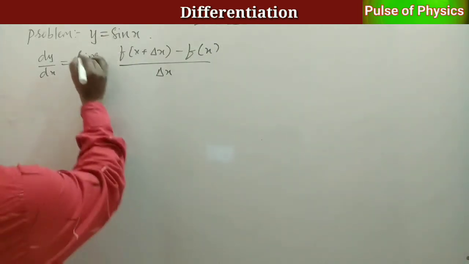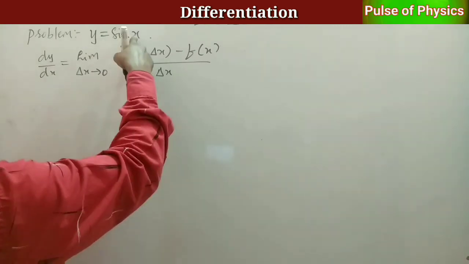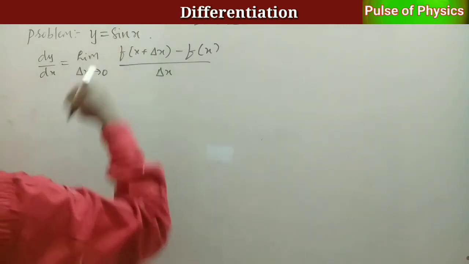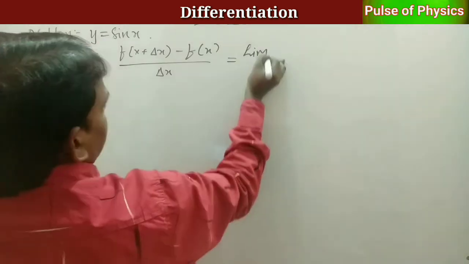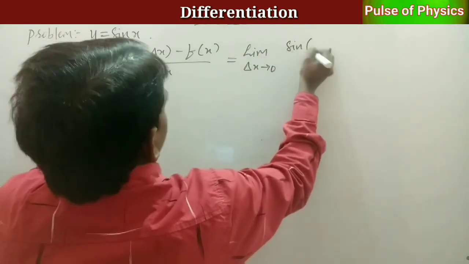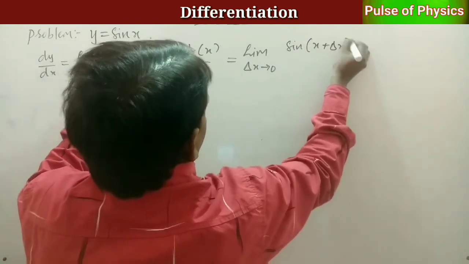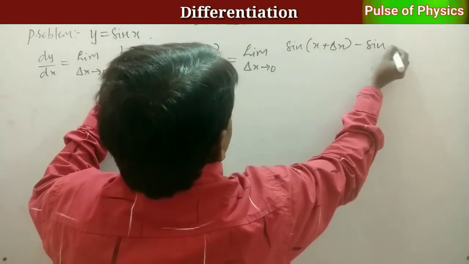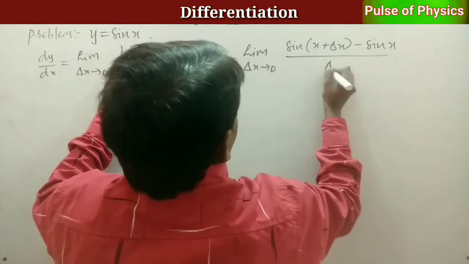For this, in x place we substitute x plus delta x. That is limit delta x tends to 0 of sin of x plus delta x minus sin x by delta x.